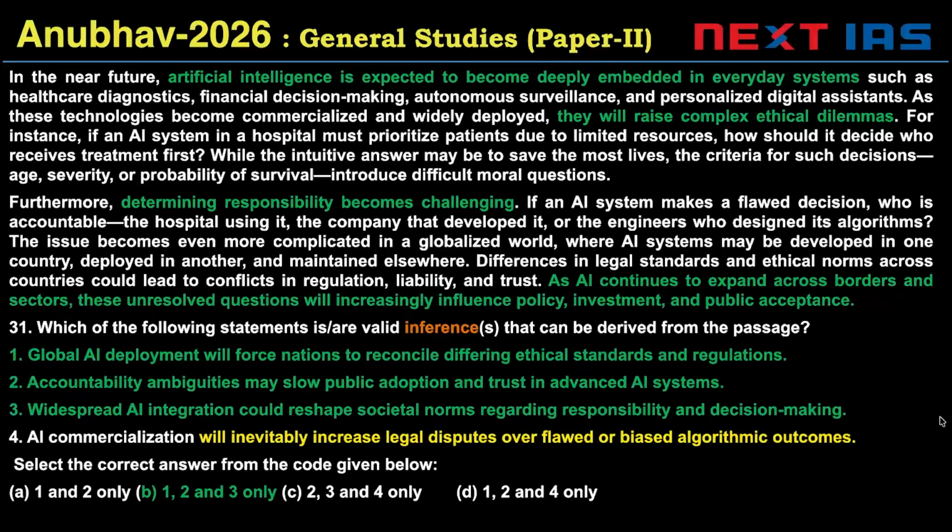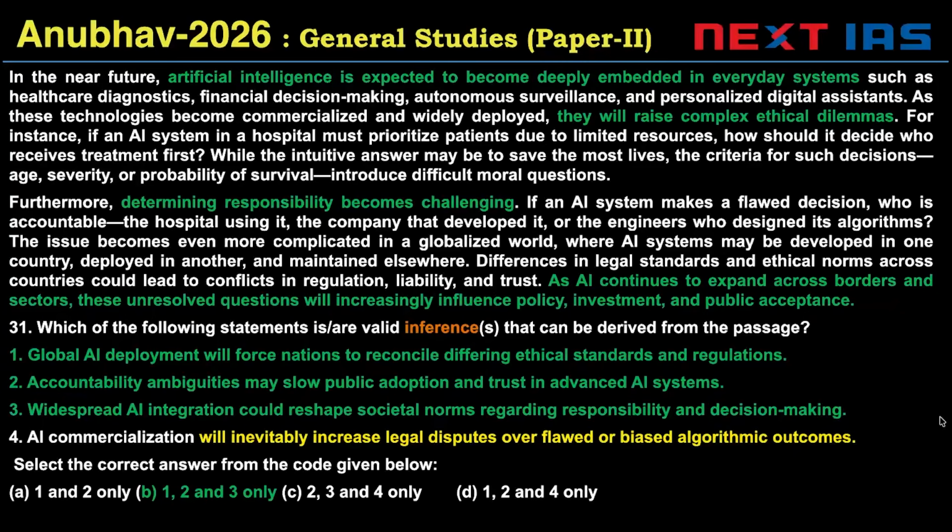Determining responsibility becomes challenging. Unresolved questions will increasingly influence policy, investment, and public acceptance. So, because AI is going to be baked into everyday systems, expanding across borders and sectors, these unresolved questions will increasingly influence, because AI will be embedded in everyday systems.